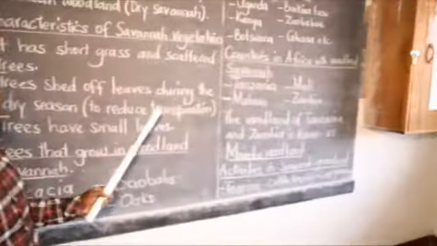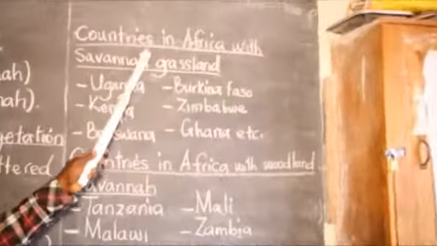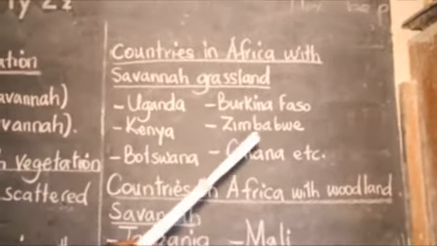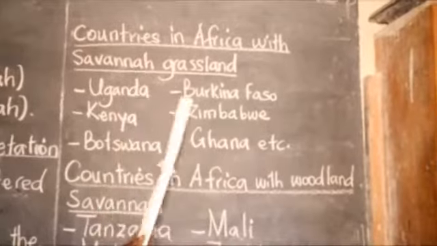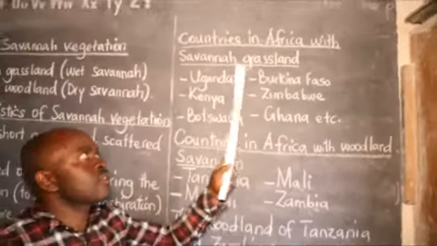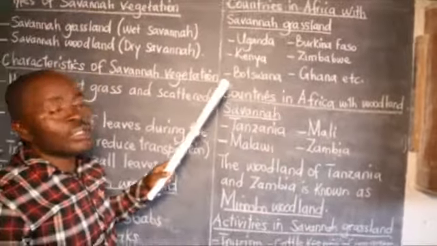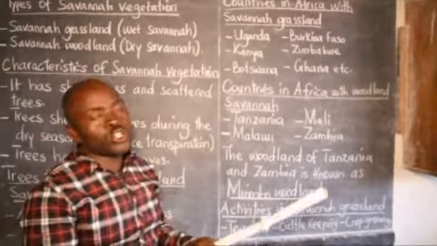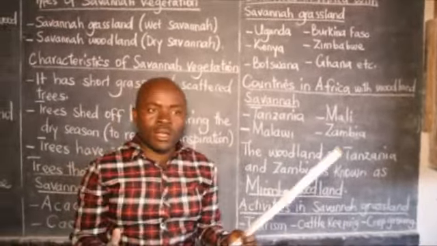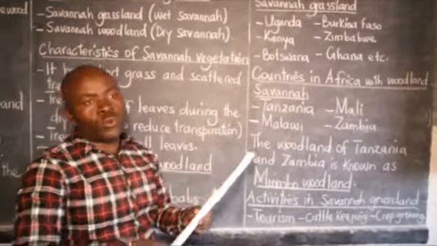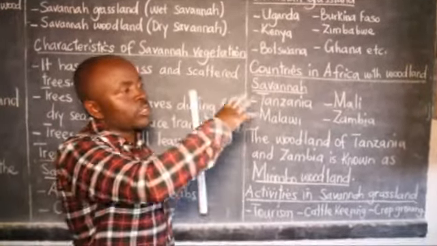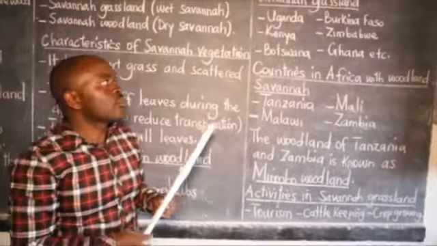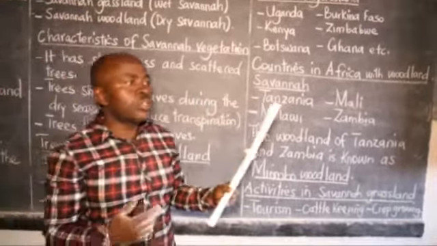So then we go to countries in Africa with the savanna grassland. These are very few. There are very many countries in Africa with the savanna grassland. Why? We said it is common in most parts of Africa. Therefore, even though we have mentioned only 6, there are very many countries in Africa. Wherever we look at the map and we see where the tropical climate and the tropical vegetation are found, you'll find that there are very many countries in those regions.